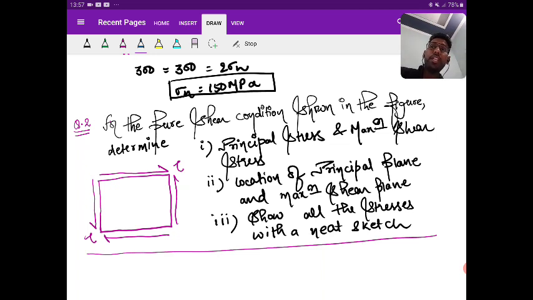You can solve it very easily and very quickly. So try to get the answer.